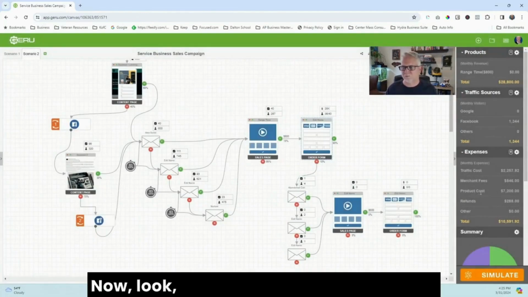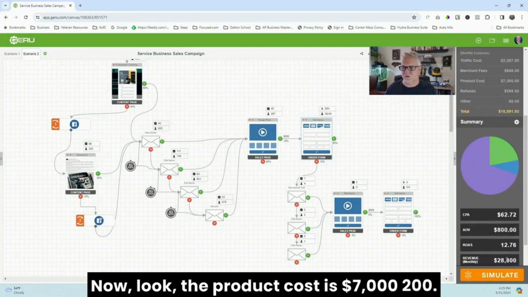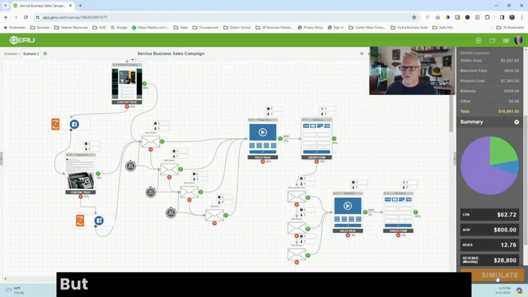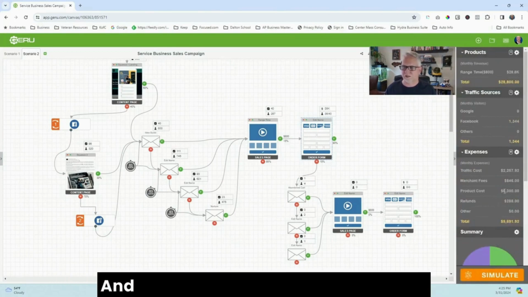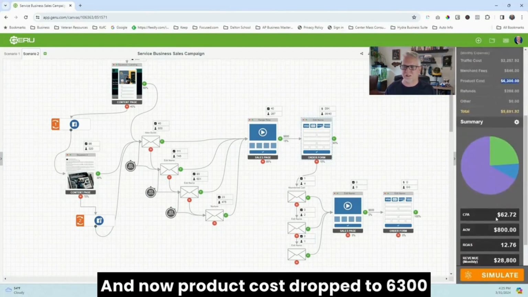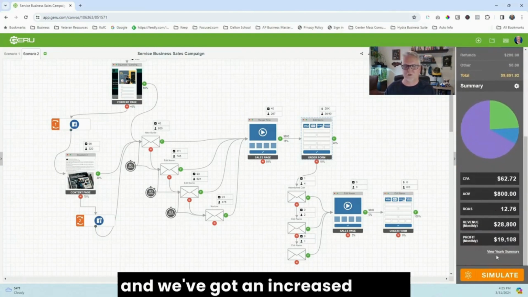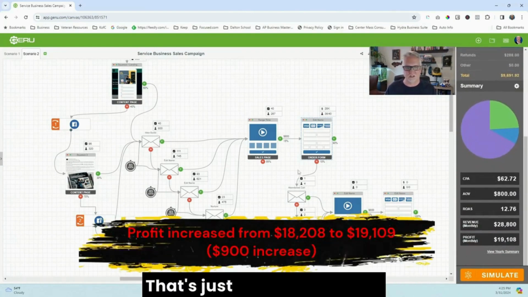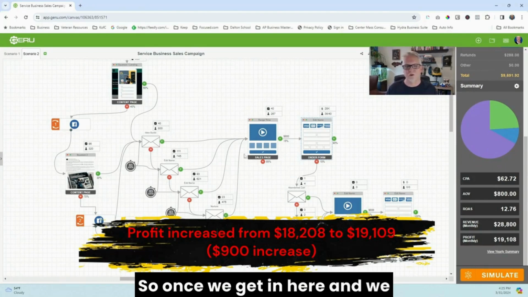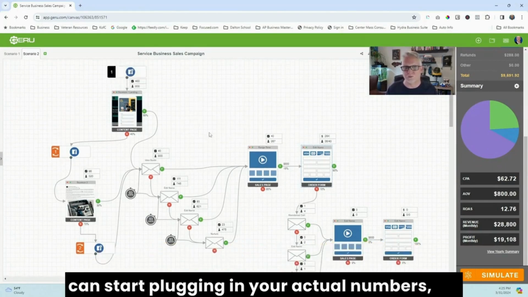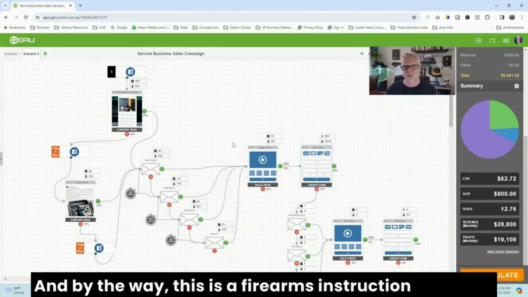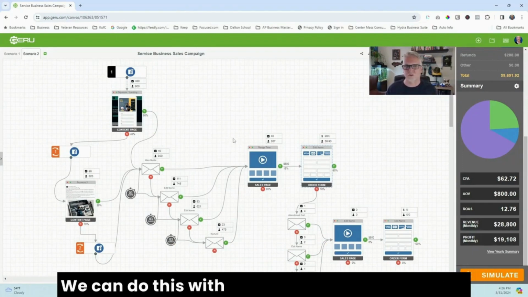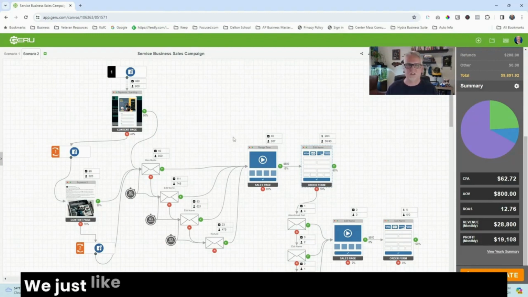Now look, the product cost is $7,200, and look at the revenue. But now let's simulate this with the new number. And now product cost dropped to $6,300, and we've got an increased profit. That's just one of the things. So once we get in here and we can start plugging in your actual numbers, we can make this a more accurate process. And by the way, this is a firearms instruction example. We can do this with any service-based business. We just like to work with the firearms instruction industry for various reasons.